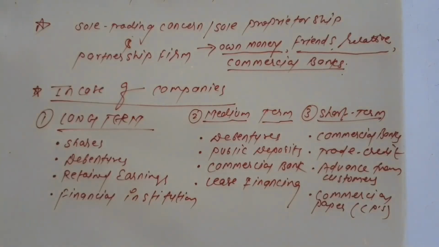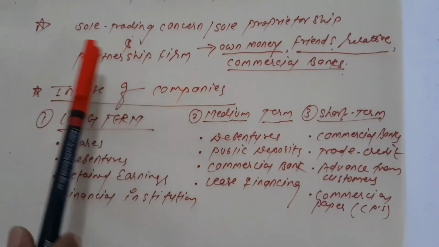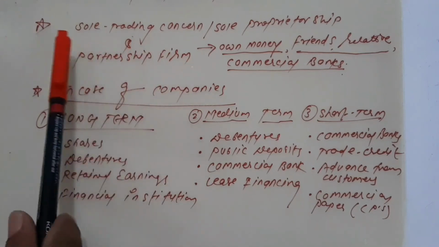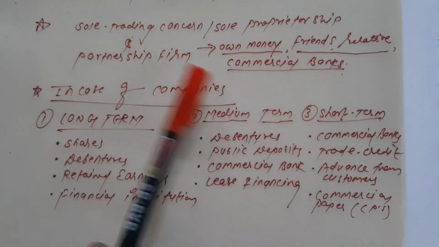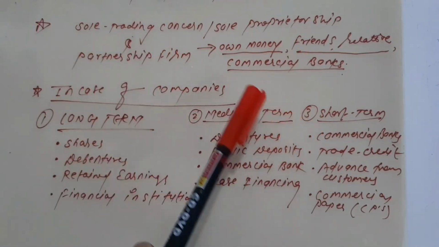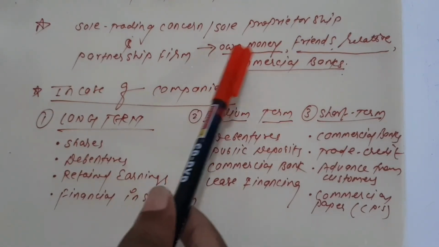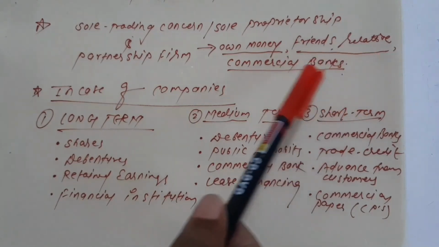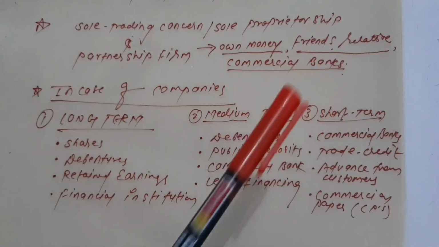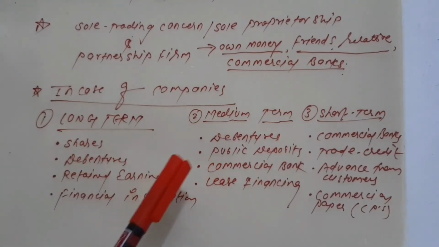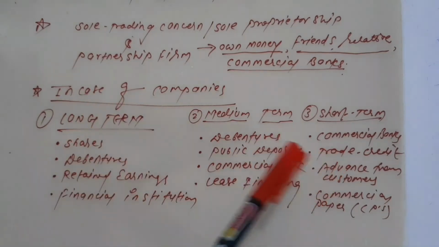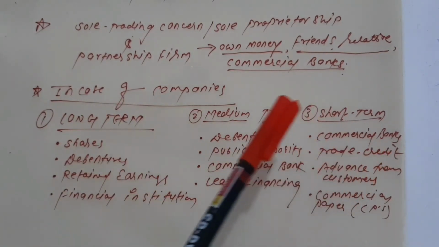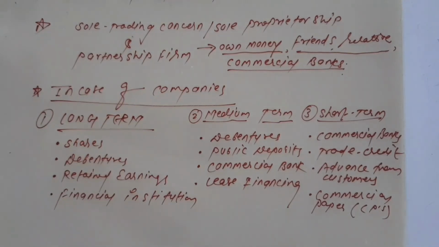Now the second one is the sources of business finance. I have already explained that for the sole trading concern, sole proprietorship, and partnership firm, if they need money, first of all they invest their own money, then they go to friends, relatives, and the commercial bank. But in case of companies, they borrow funds in three ways: for the short term, medium term, and long term duration. Okay, so for today this is enough.